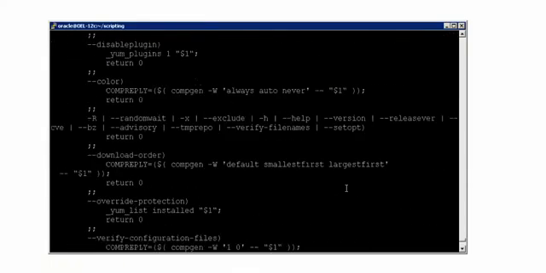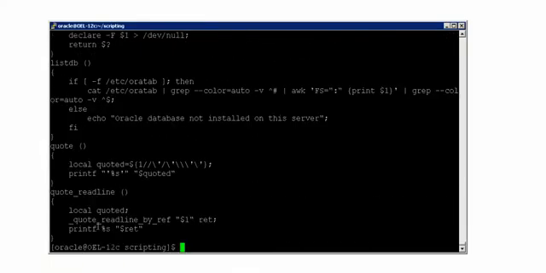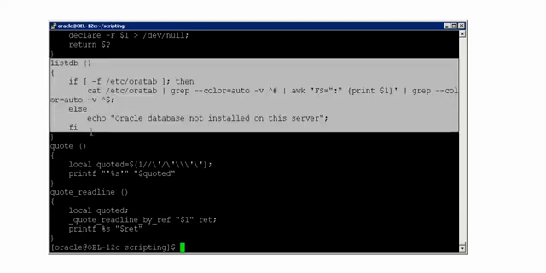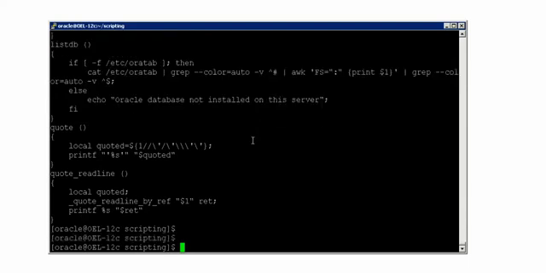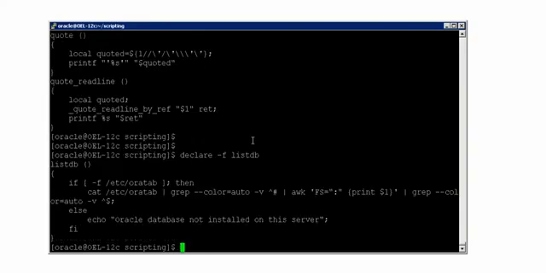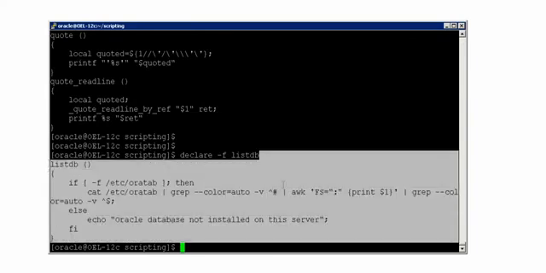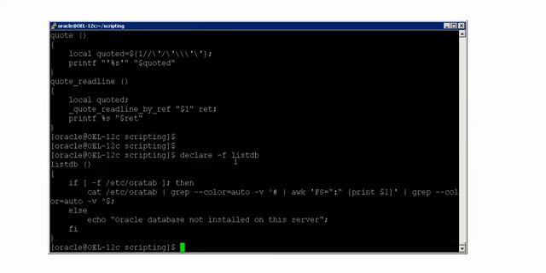Now if I say declare -f, I can see the whole list of functions which are available on the server at the moment. Out of them, listDB is one of the functions that I have created. I can also see that list here. Because the list is very big, in case you know the function name and want to see the body of that function, you can just say declare -f listDB. It will only show you the body of the function called listDB that you have created in the shell.